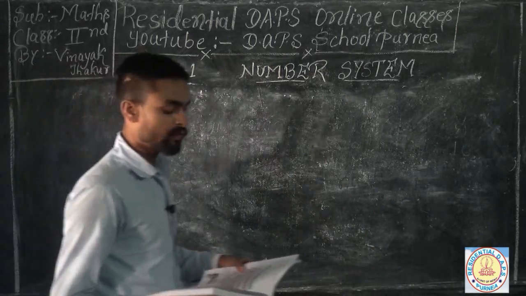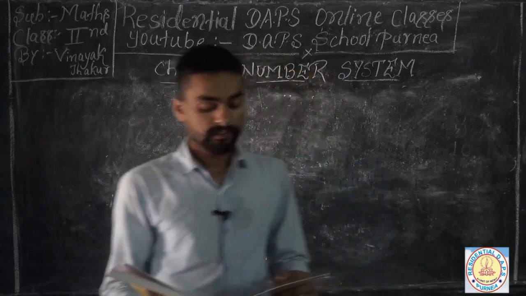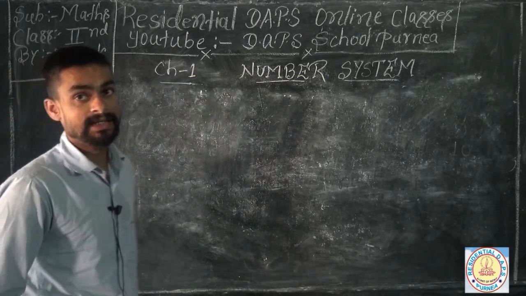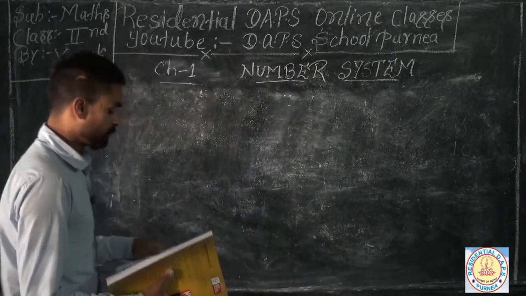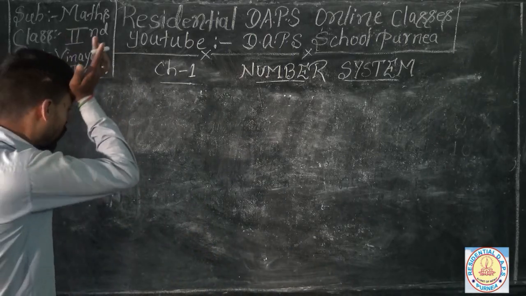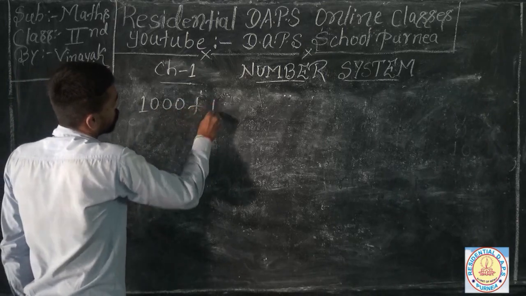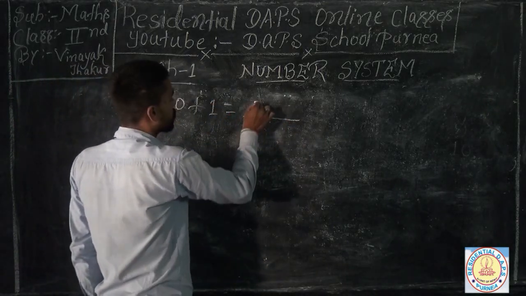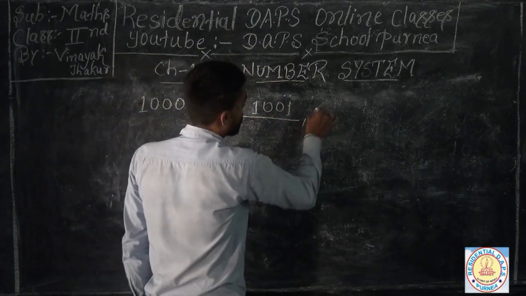Now I'm going for the numbers beyond 1000. If you add 1000 plus 1, you can find easily the up next numbers. So if you add 1000 plus 1, you can obtain the next number 1001, and then 1002.